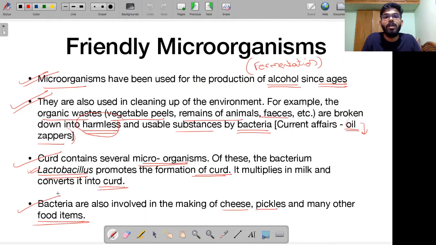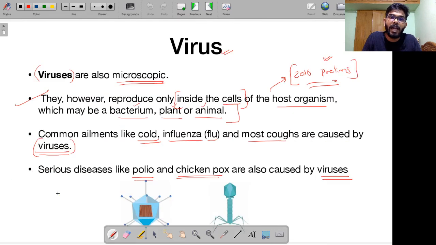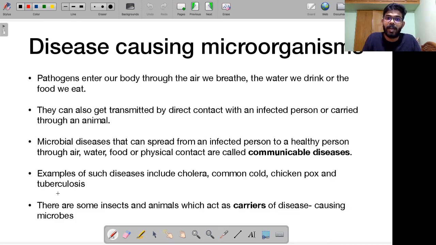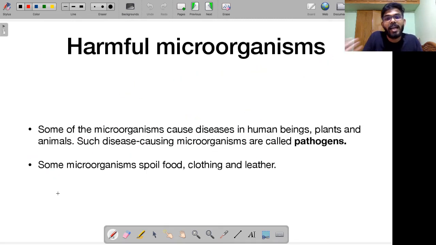So anyway, these are all friendly microorganisms that are useful for us. What about disease-causing microorganisms? What about harmful microorganisms? What are the various kinds of diseases that they are capable of causing? So let us try to understand it. Alright? Let's start with harmful microorganisms.